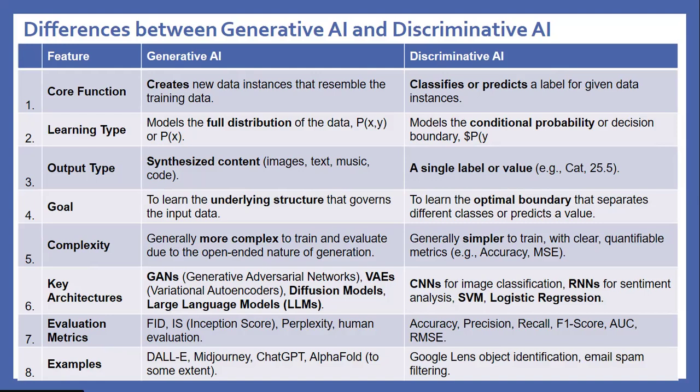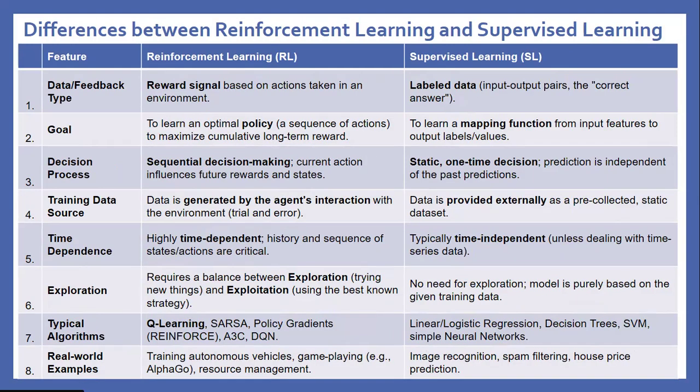Moving to the question: difference between reinforcement learning and supervised learning. Data and feedback type: reinforcement learning uses a reward signal based on the action taken in an environment. Supervised learning uses labeled data, input-output pairs, the correct answers. Goal: reinforcement learning aims to learn an optimal policy, a sequence of actions, to maximize cumulative long-term reward. Supervised learning aims to learn a mapping function from input features to output labels or values.